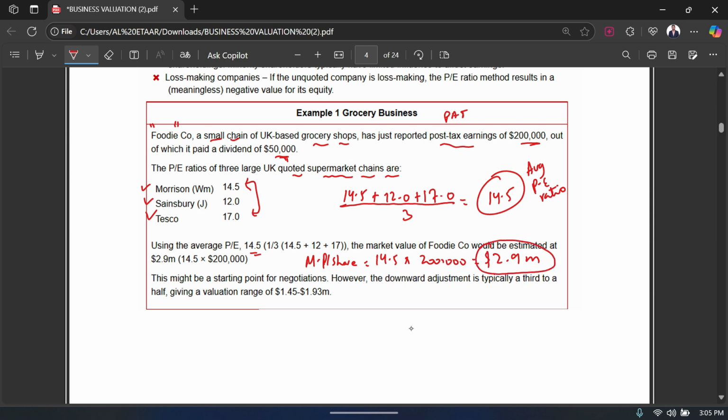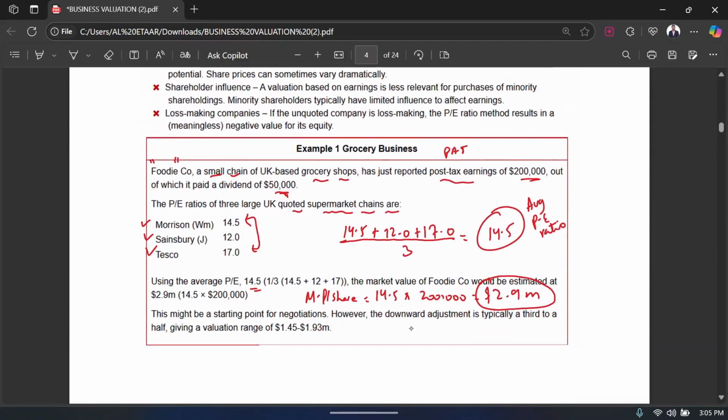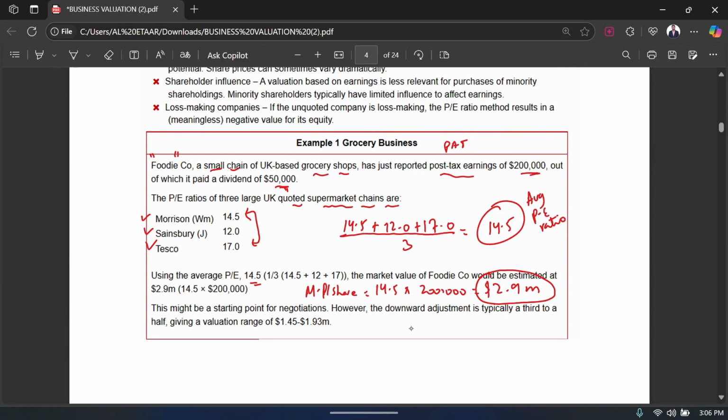Now remember that this valuation you got for your Foodie company is $2.9 million, and that is based on the PE ratio method that we are using. But if you remember step 2 or step 3, it said that you need to adjust downward to reflect the additional risk of an unquoted company. You took your average PE ratio, but remember that this average PE ratio was for listed companies, and listed companies are much more secure than unlisted companies. The Foodie company is an unlisted company, so it will have more risk. So what about the risk? Are you not going to adjust for the risk?